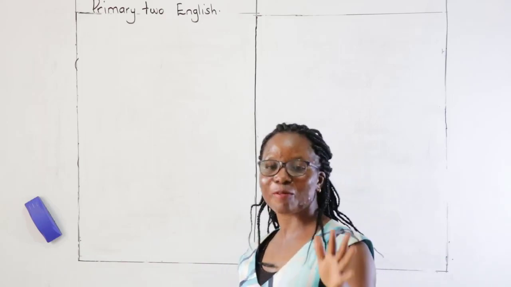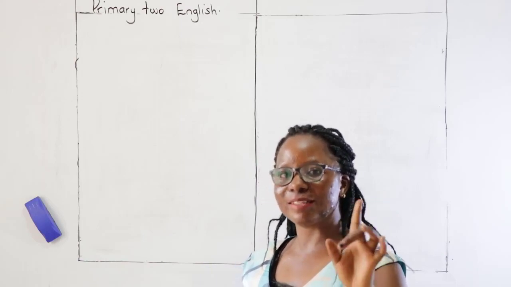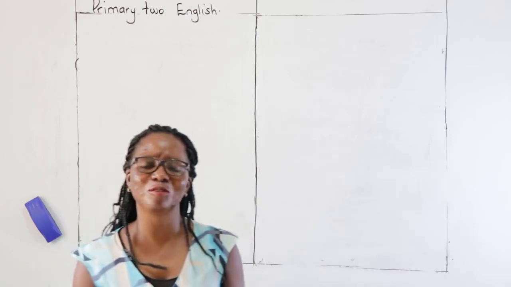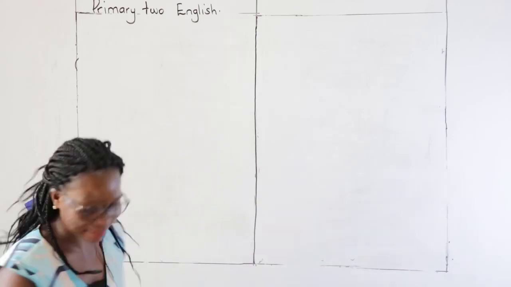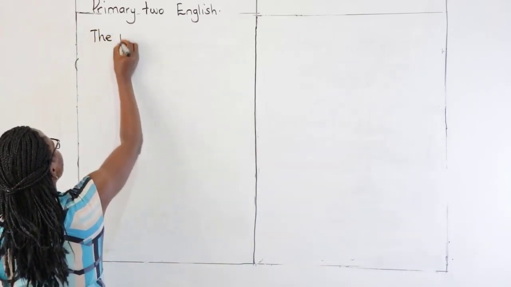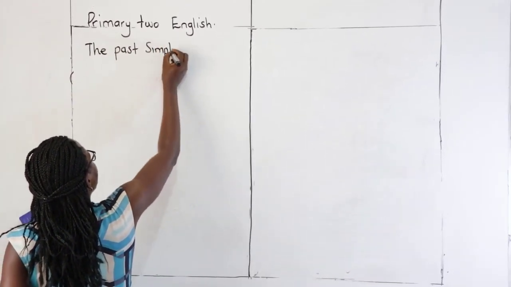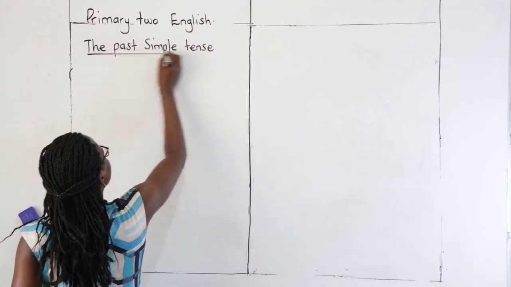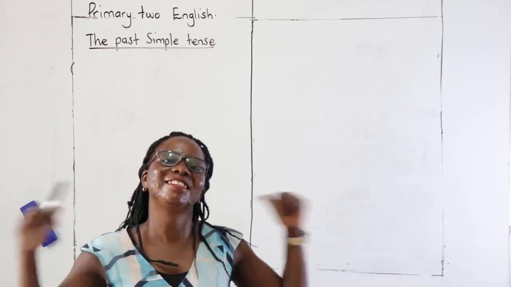So today we are going to look at a lesson in primary 2, but it's an English lesson this time. So we are not going to waste time. We are just going to go slowly by slowly and learn what we call the past simple tense. The past simple tense. Or we can call it the past tense, the yesterday tense.